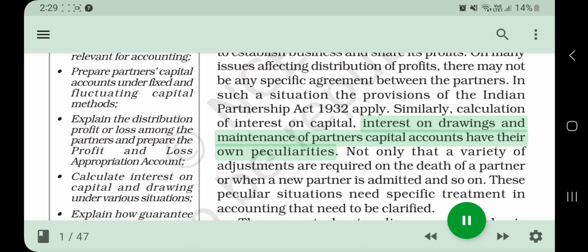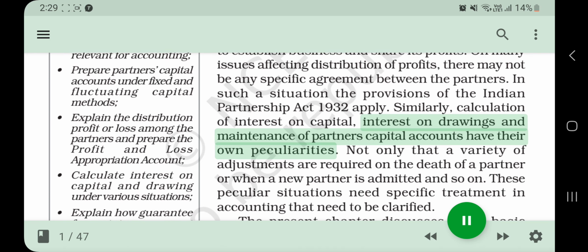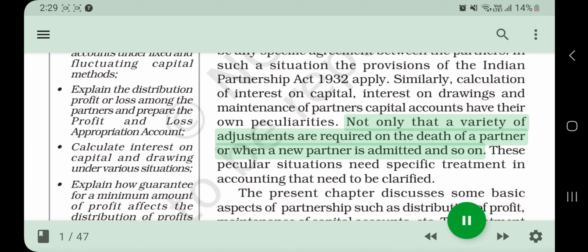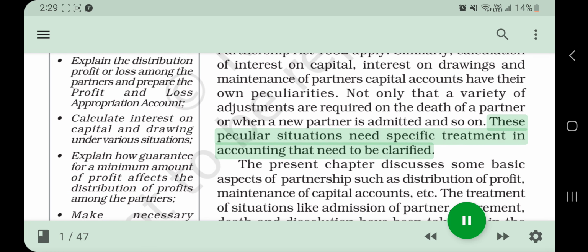Similarly, calculation of interest on capital, interest on drawings and maintenance of partners' capital accounts have their own peculiarities. Not only that, a variety of adjustments are required on the death of a partner or when a new partner is admitted, and so on. These peculiar situations need specific treatment in accounting that needs to be clarified.